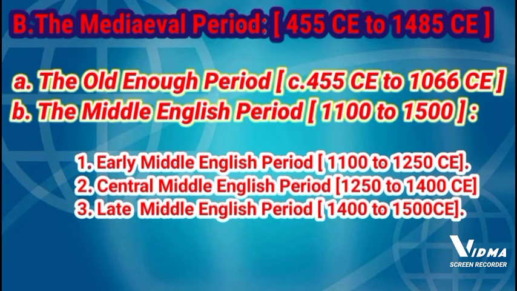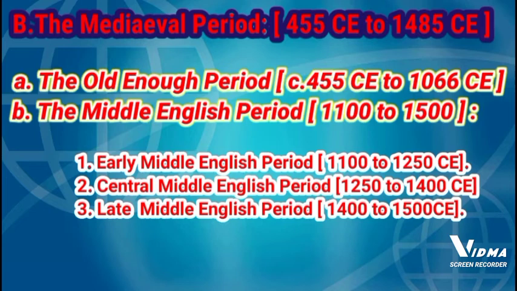early Middle English period from 1100 to 1250, and then central Middle English period 1250 to 1400, and at last late Middle English period, that is 1400 to 1500.